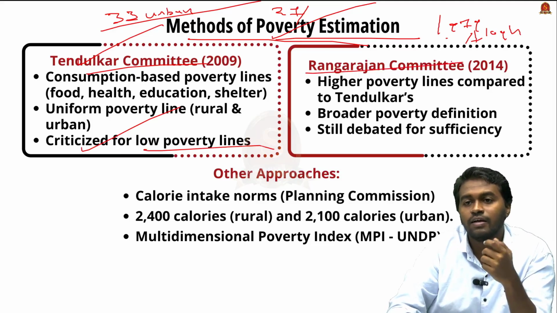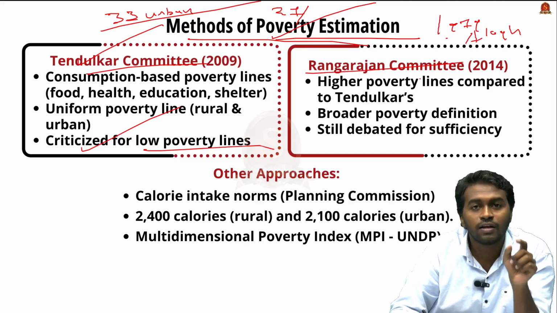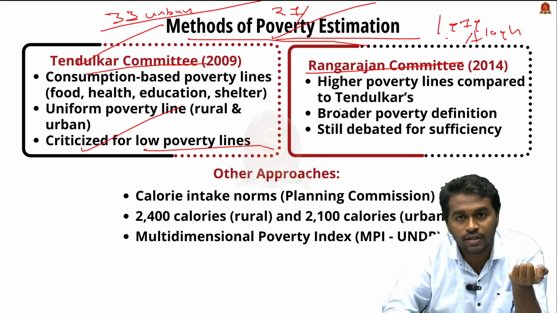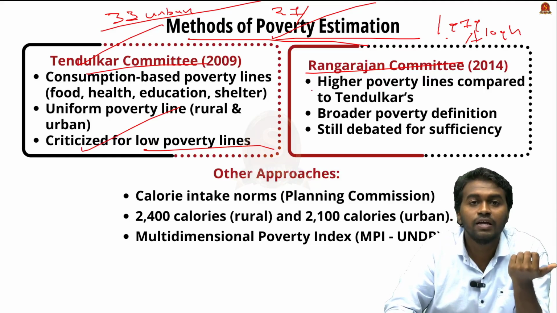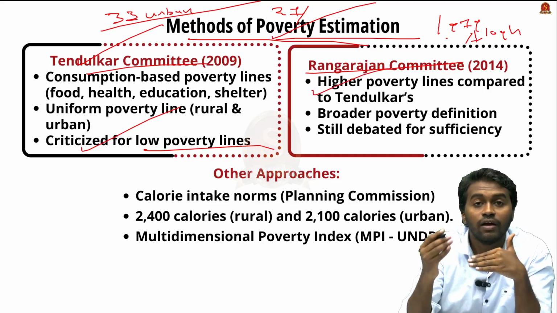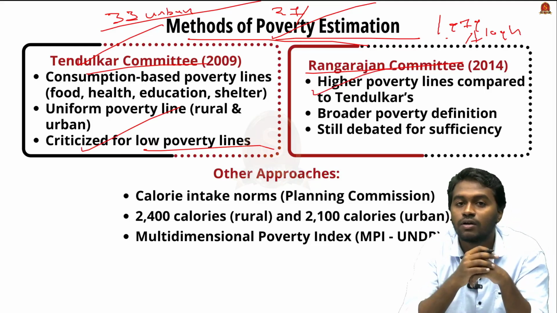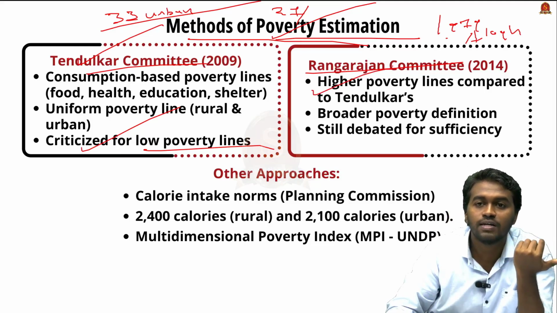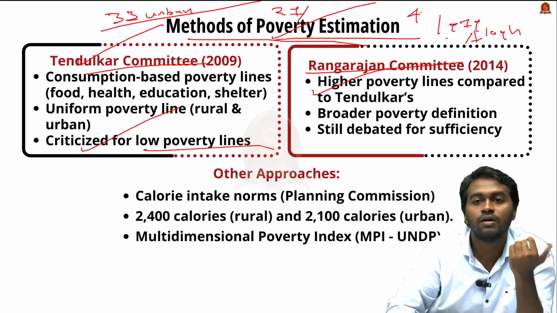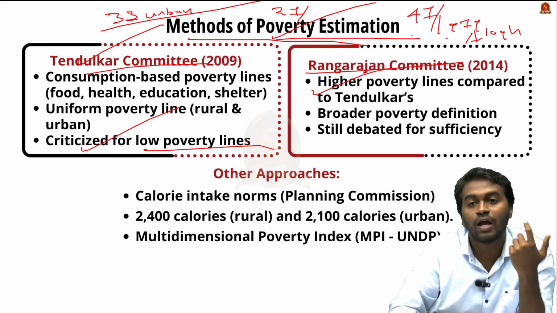And finally, in the year 2014, another committee was appointed, known as the Rangarajan Committee, and it adopted a higher poverty line compared to the Tendulkar Committee. They fixed the urban poverty line at rupees 47 per day, and the rural poverty line at 33 rupees per day.